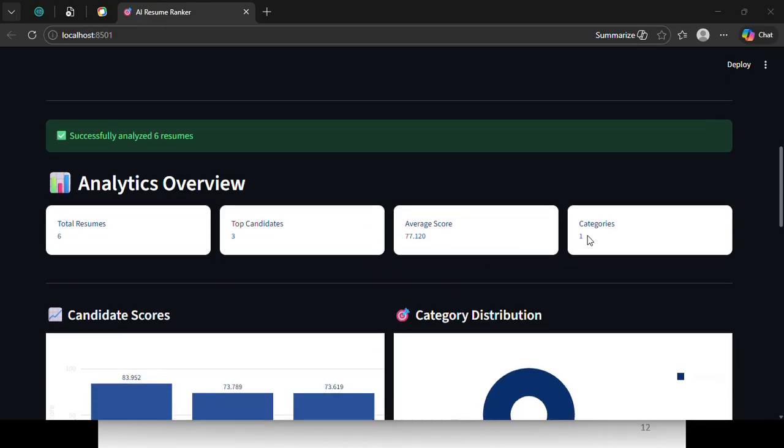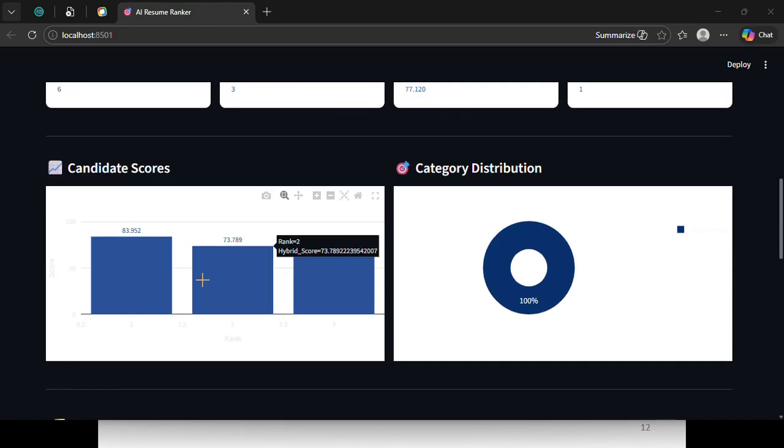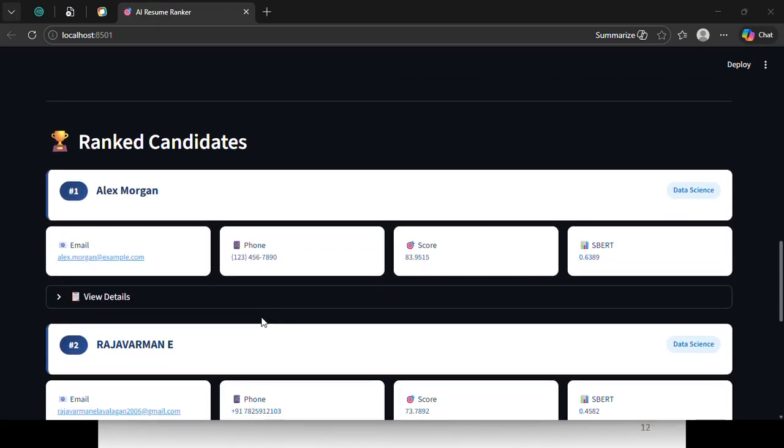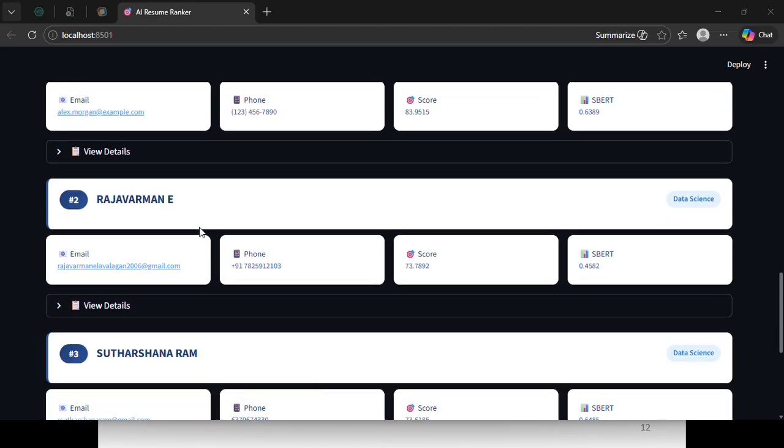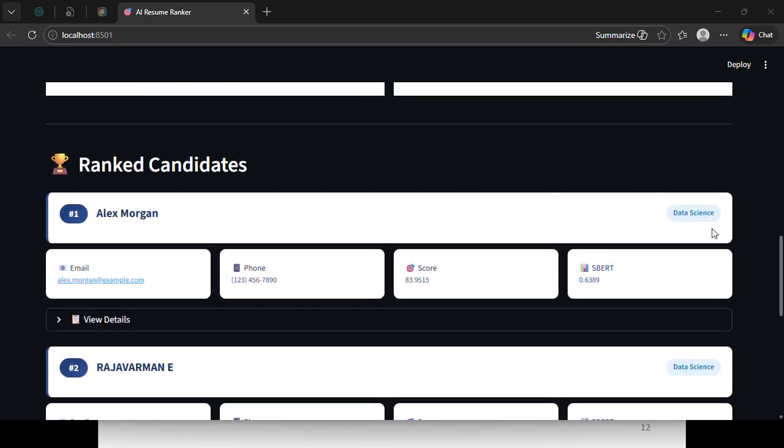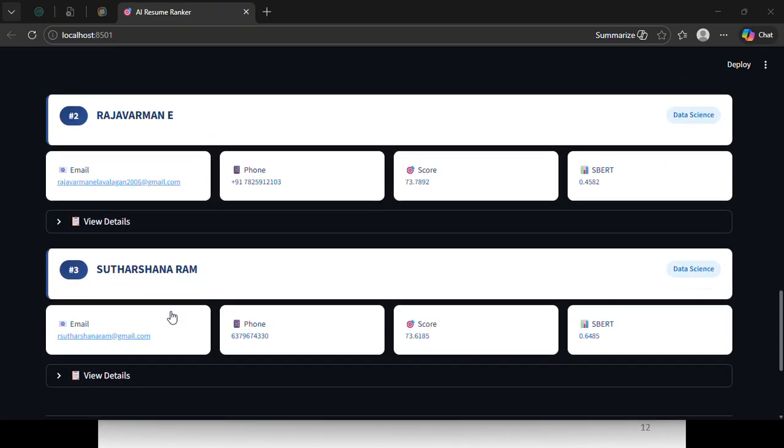Category means, in the 6 resumes, how many job categories are classified. If all 6 resumes are in a single category, it shows the category as one. If different categories appear, like machine learning engineer, data scientist, data analyst, it shows that number of categories. We can easily compare the scores using the bar chart, and it also shows the ranked resumes with the name, the category and the score, and extracts the email as well as the phone number for all the candidates.